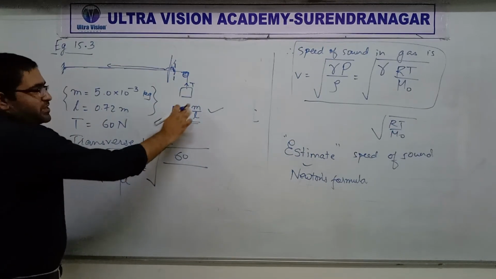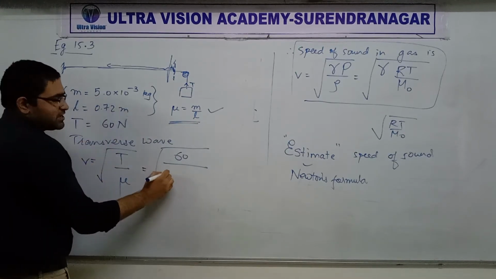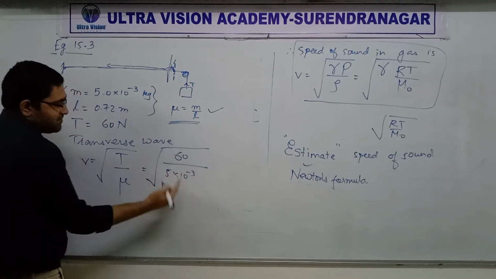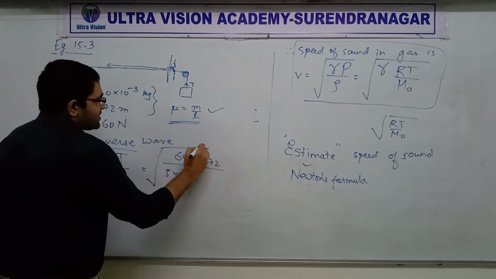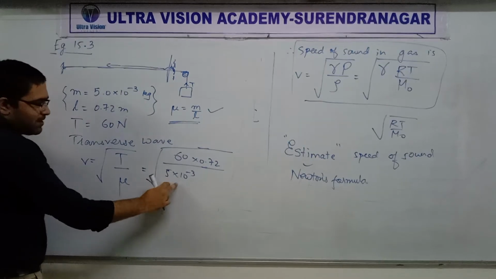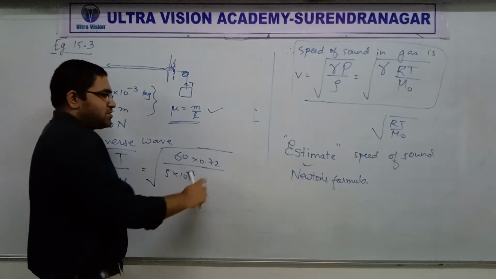So I was saying mu is m by L. We're going to put it here. So 5 into 10 raised to minus 3 divided by L. So the denominator is going to be the numerator, so into 0.2. Again, this is m by L. You just have to simplify this out.